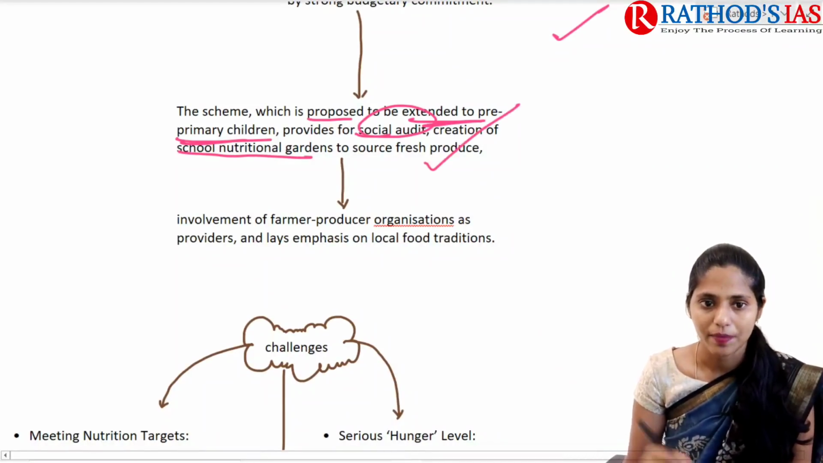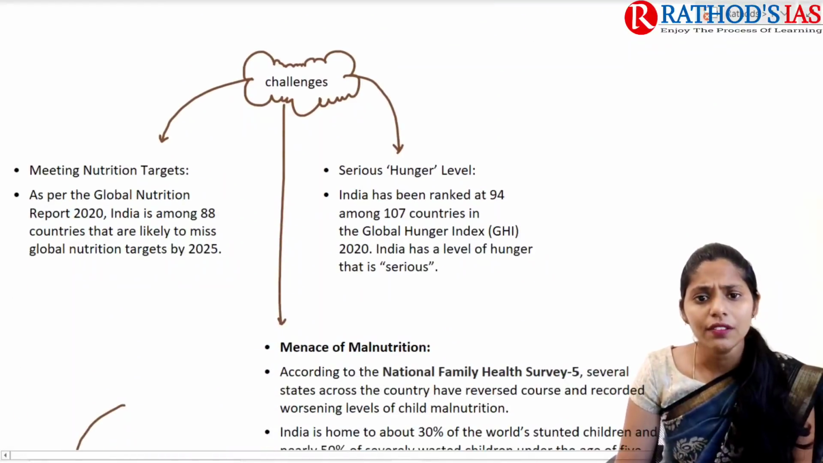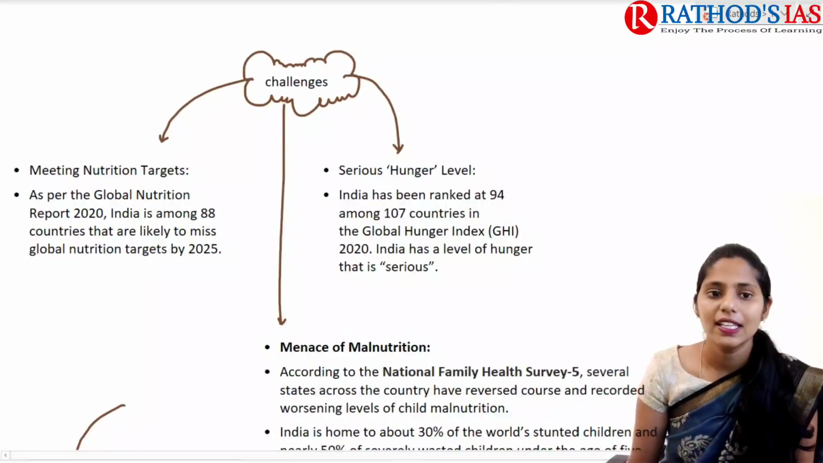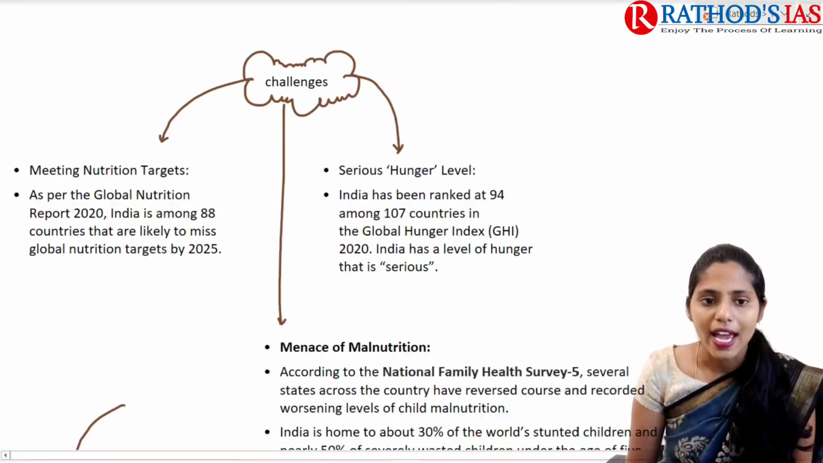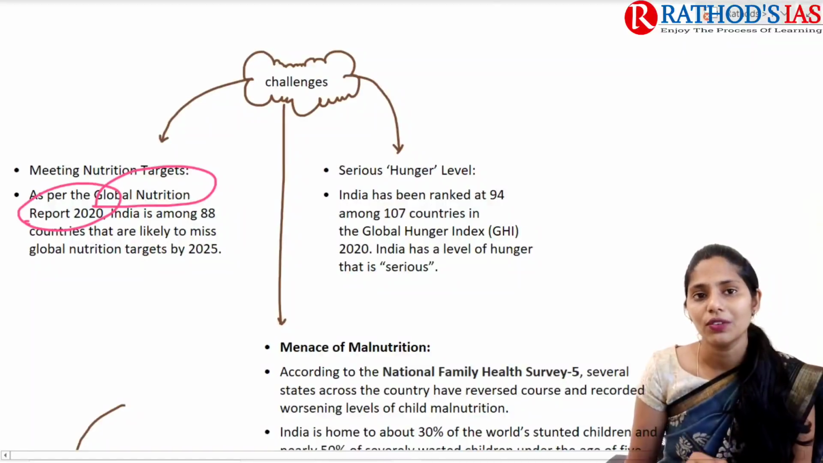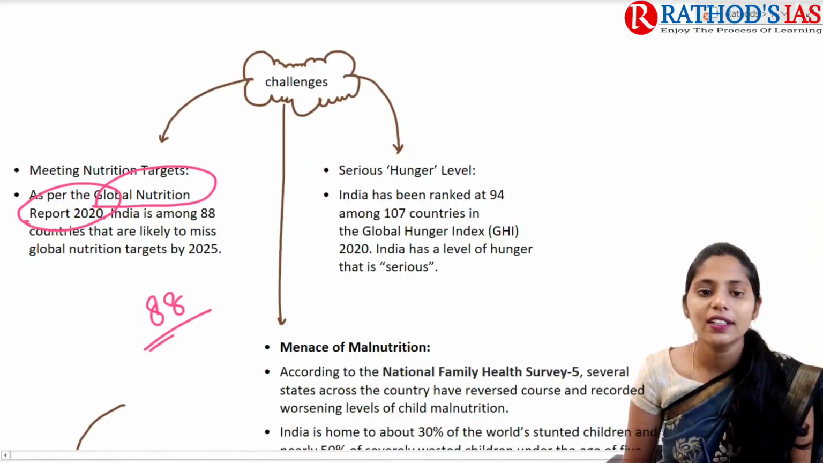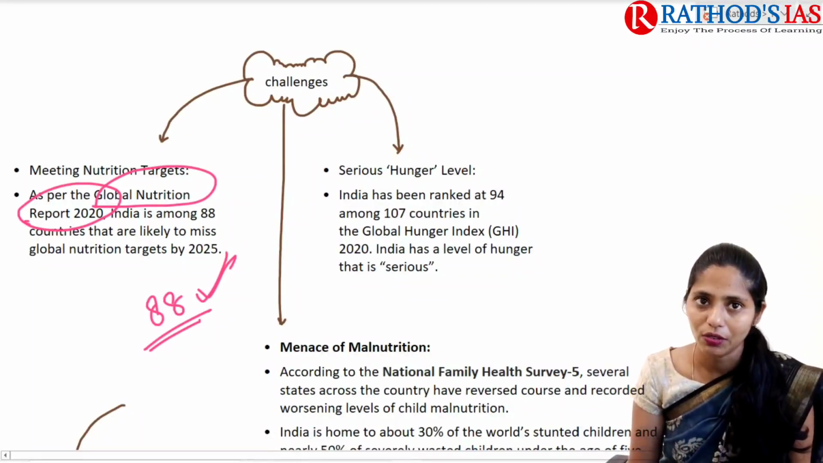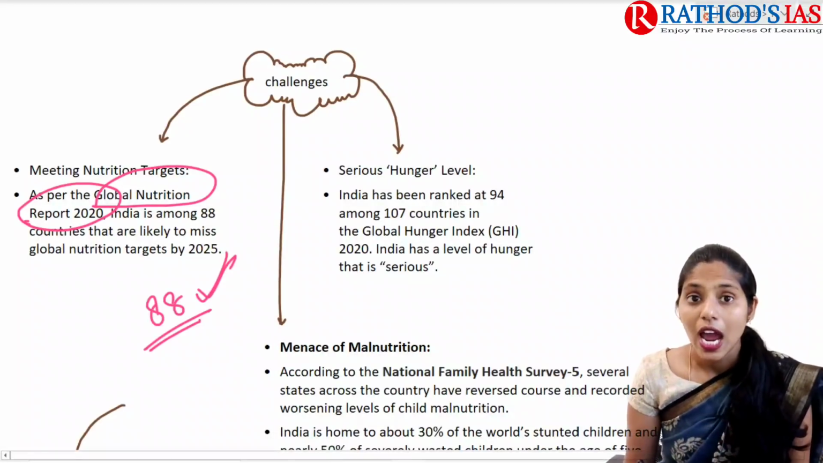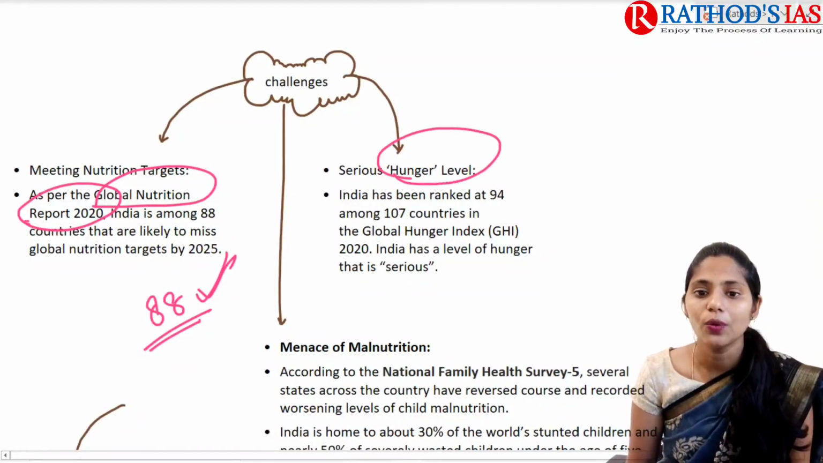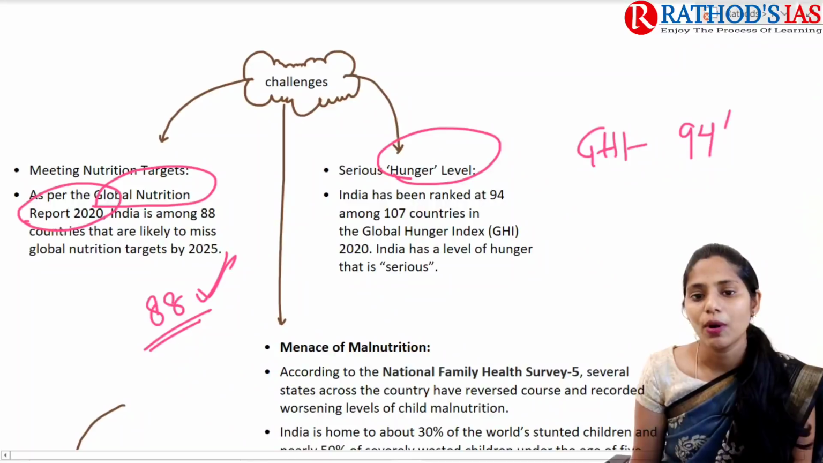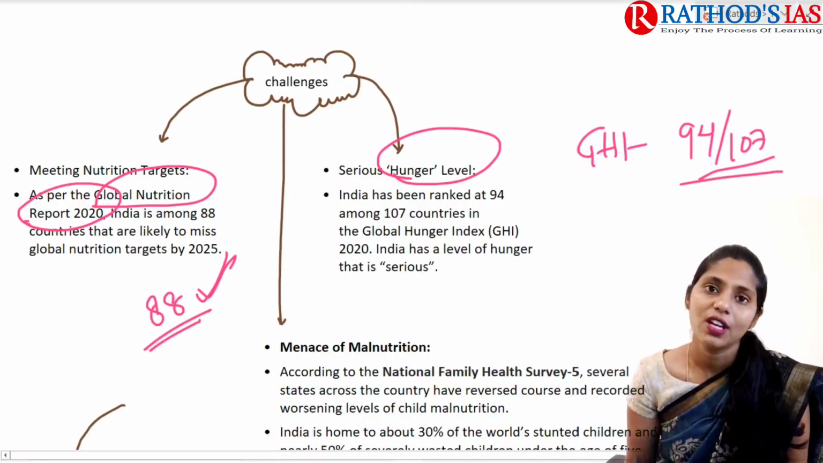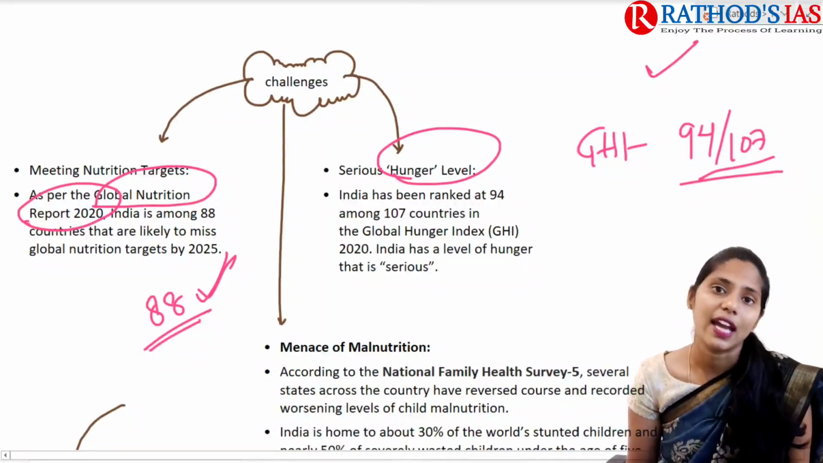which also provides for social audit and even the creation of school nutrition gardens, etc. If you are focusing on the challenges of PM POSHAN, one important challenge is meeting nutrition targets. As per the Global Nutrition Report 2020, India is among 88 countries likely to miss the global nutrition target by 2025. We also see a serious hunger level. On the Global Hunger Index, India's ranking is about 94 out of 107, so we are in the serious hunger category.